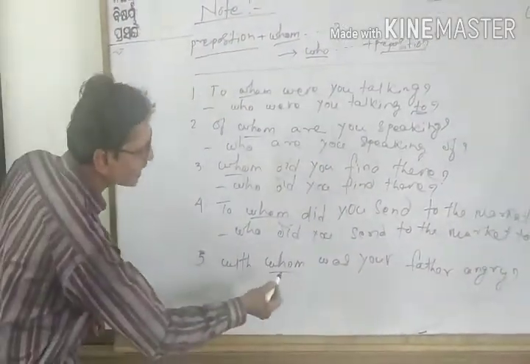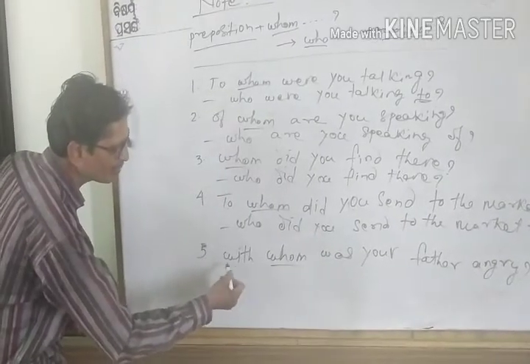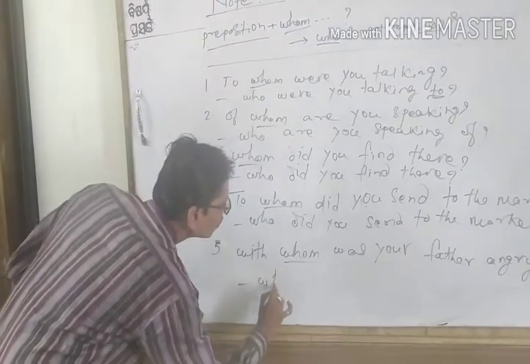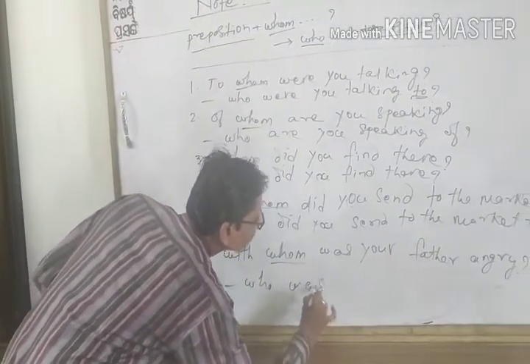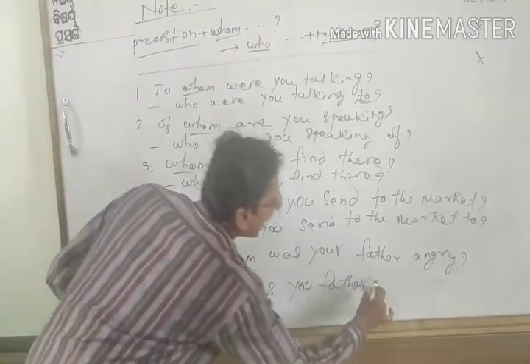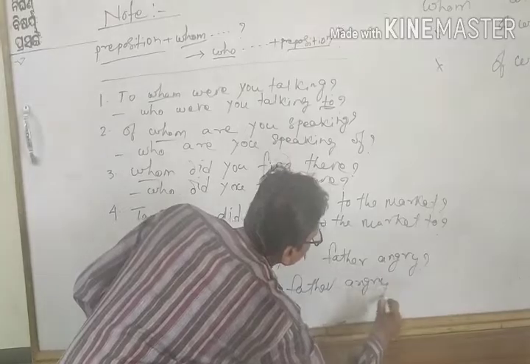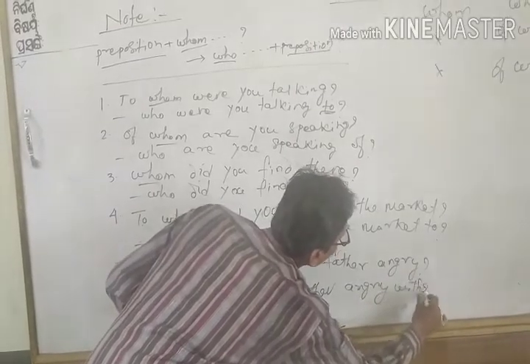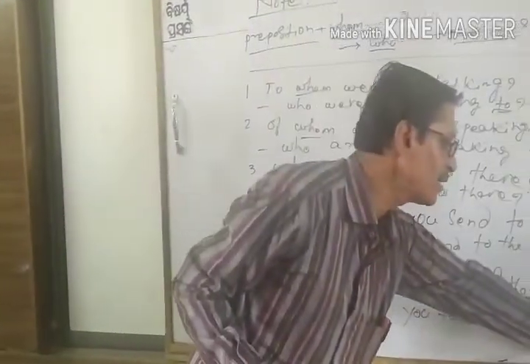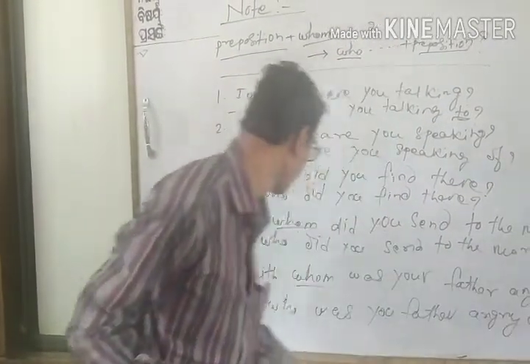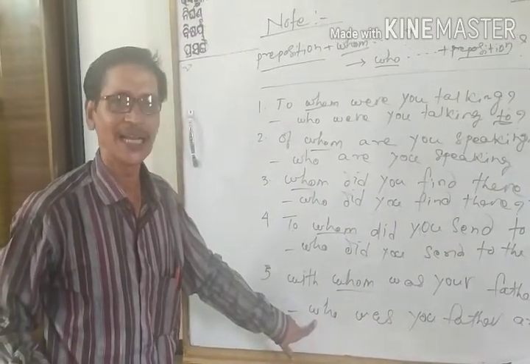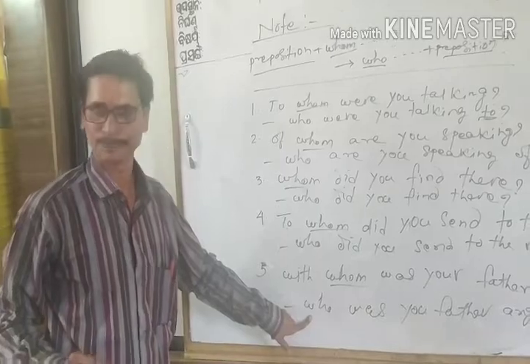Now here you see another example is given, where whom is preceded by with. So similarly we can do: "Who was your father angry with?" So here this preposition was taken to the end of the sentence before the question mark, and the sentence started with who, which is functioning as an interrogative pronoun.